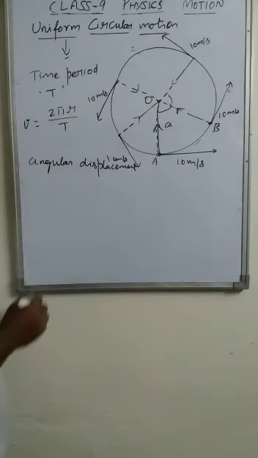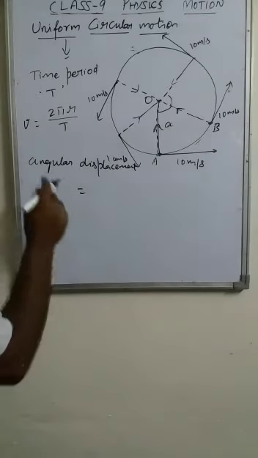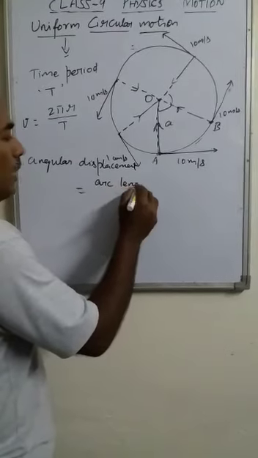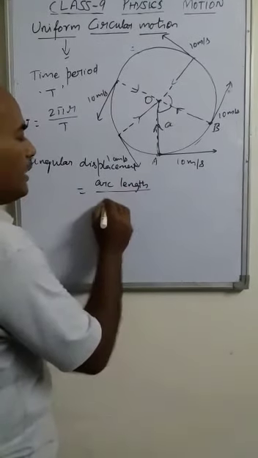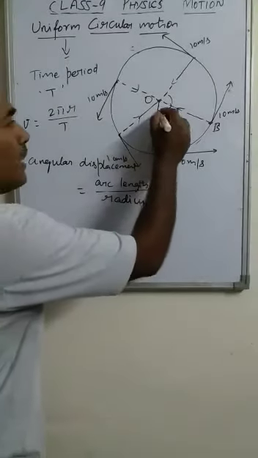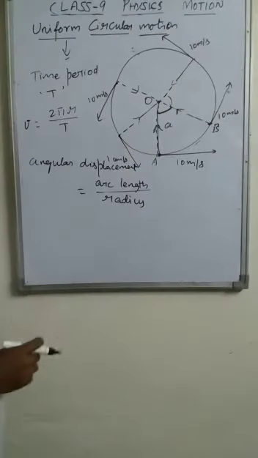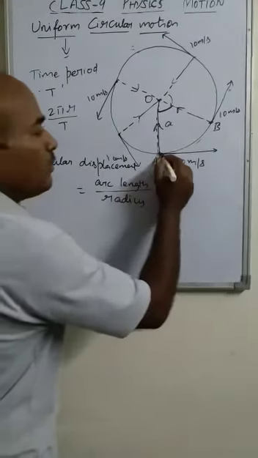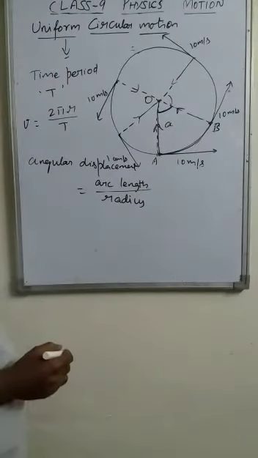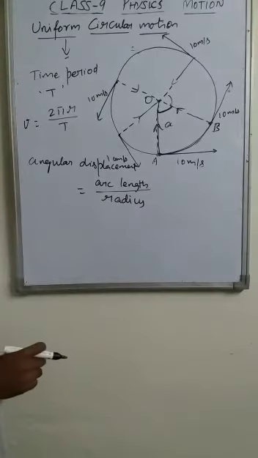That angular displacement can be measured by using the formula, arc length upon radius. It is the ratio of the arc length, this is the arc length from one point to another point, upon the radius.